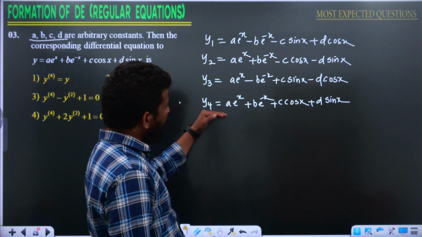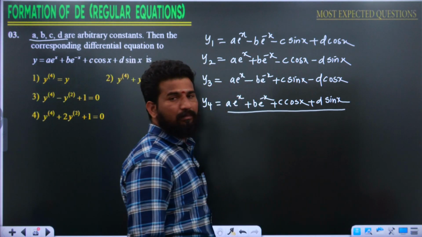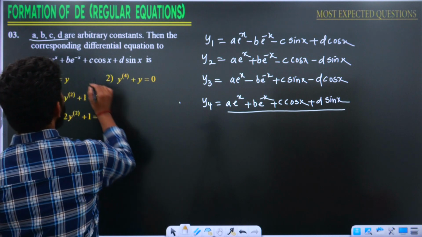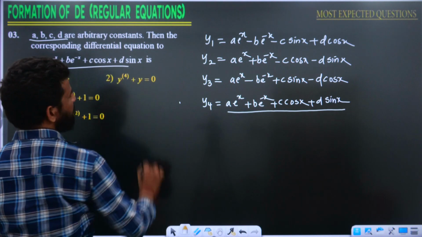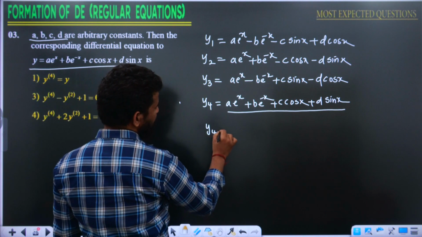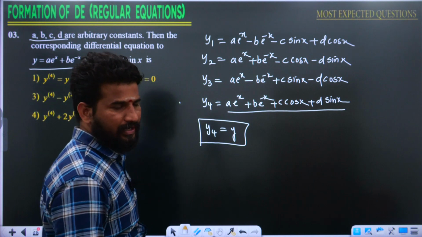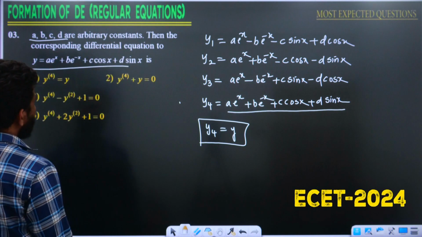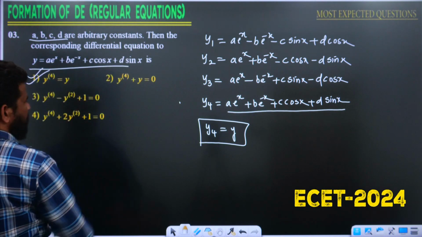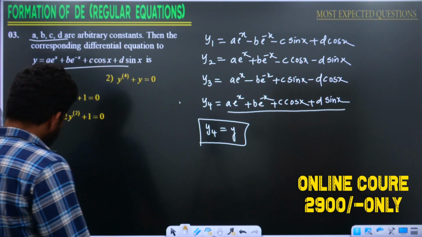Look at the right hand side: a into e power x plus b into e power minus x plus c into cos x plus d into sin x is nothing but our given question. So what do you mean by that? y4 is equal to y. Look at the options then. y4 is equal to y is nothing but the first option. Is it okay? Right. Look at the next question then.